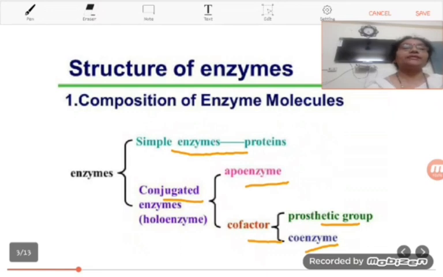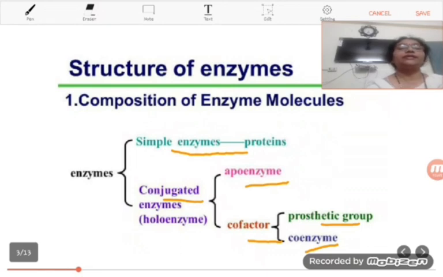And the cofactors are divided into two parts on the basis of whether they are organic or inorganic. Students, one thing I would like to tell you is that the apoenzyme and the cofactor collectively form the holoenzyme.